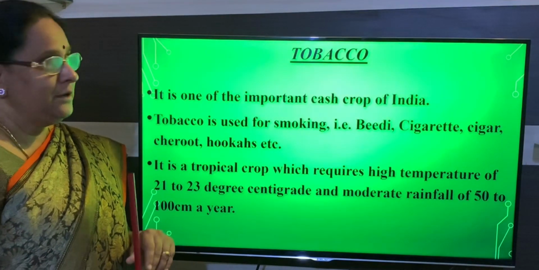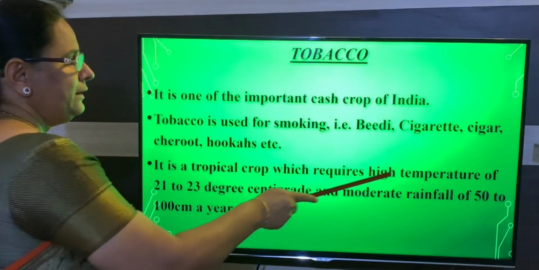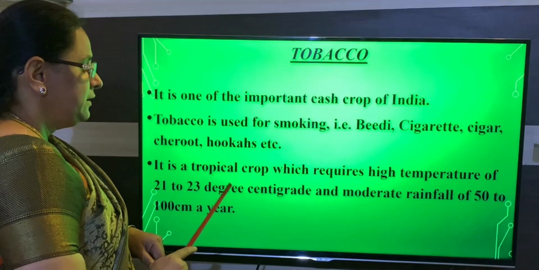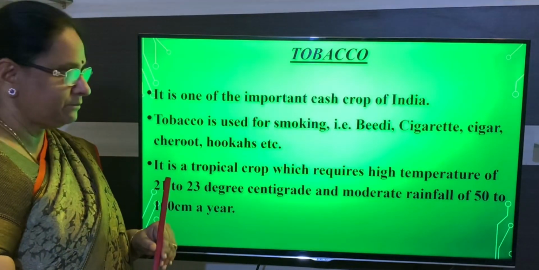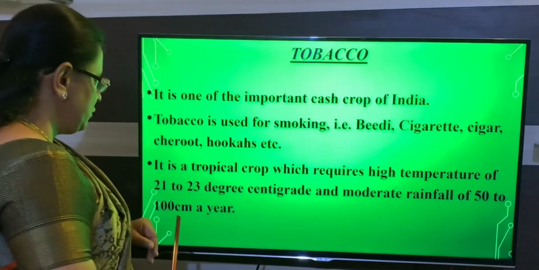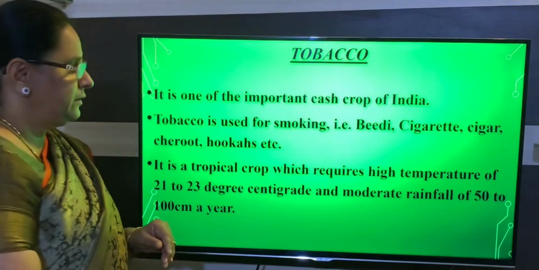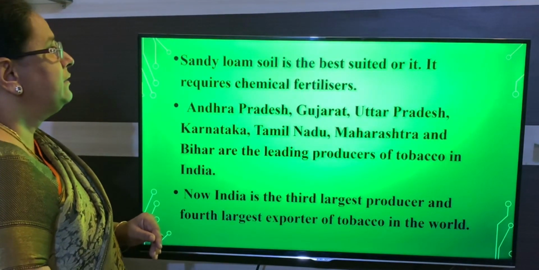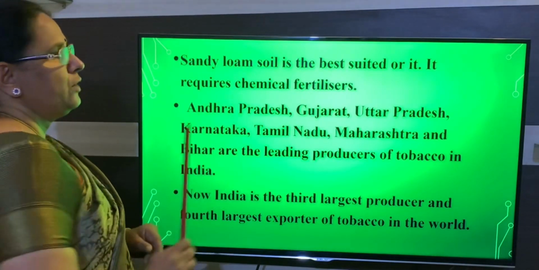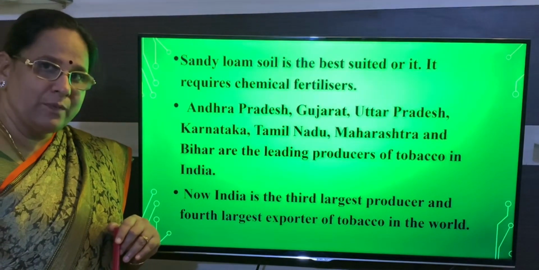So first one is it is a cash crop, and the temperature it requires is 21 to 23 degrees centigrade, and moderate rainfall, 50 to 100 centimeters. Is that clear, children? And the soil it requires is sandy loam soil for growing tobacco.